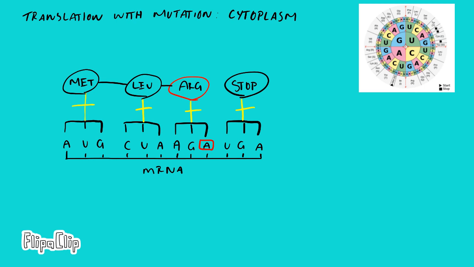This is where things get weird. Our third codon, AGA, which should be AGU, now brings in an arginine amino acid instead of a serine amino acid. Then UGA codes for a stop codon, terminating translation.